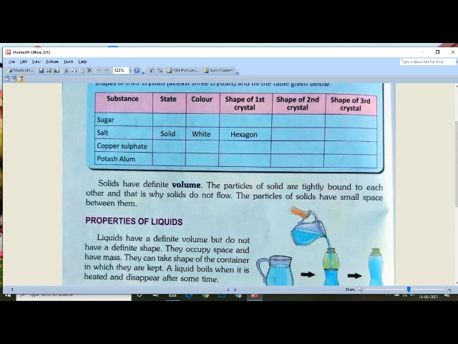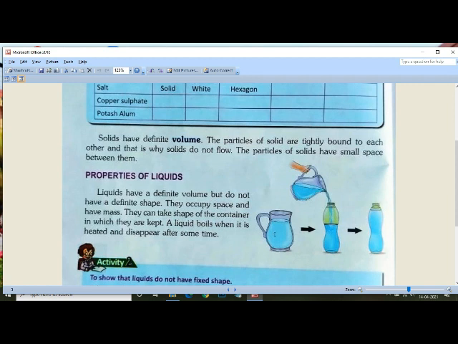The particles of solids are tightly bound to each other. As you know that the particles are there, and the particles of solid are tightly bound to each other, and that is why solids do not flow like liquids or gases. The particles of solids have very small space between them. Now come to properties of liquid.